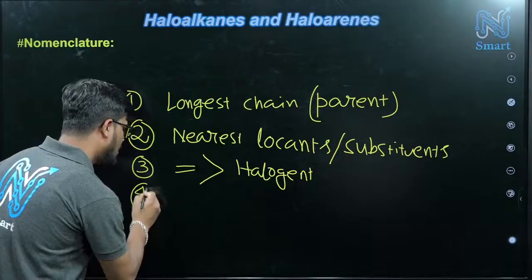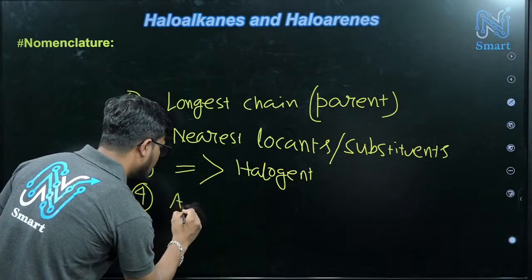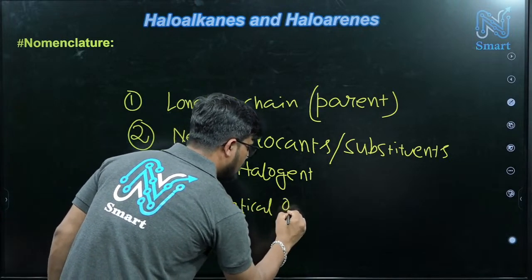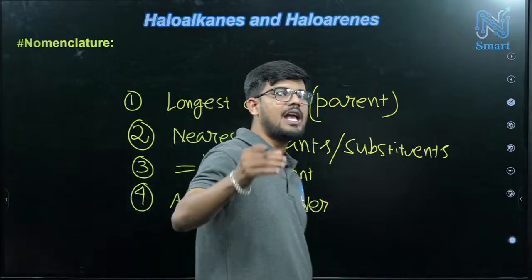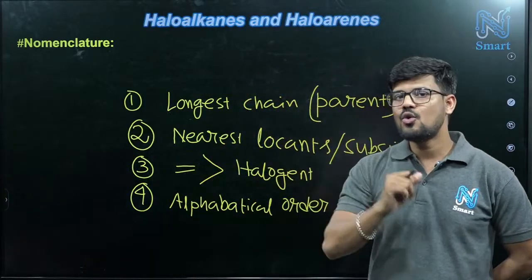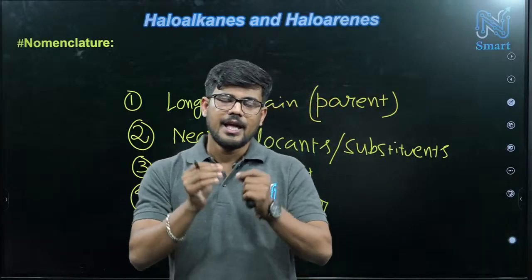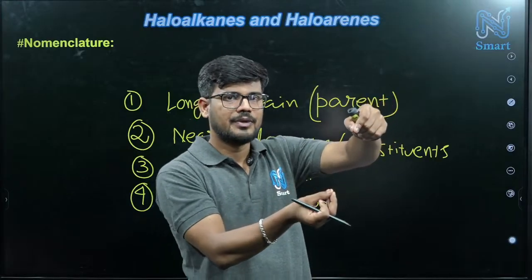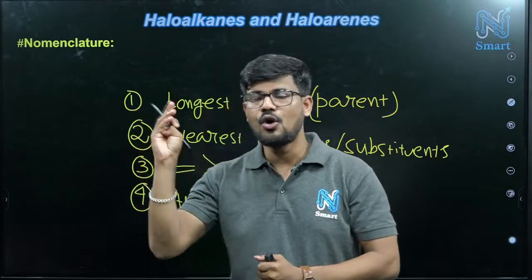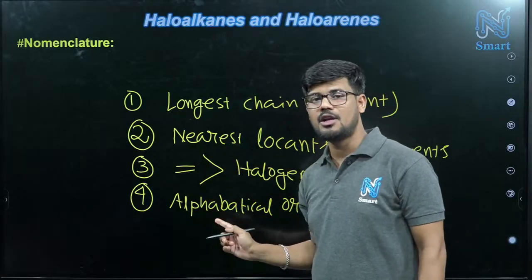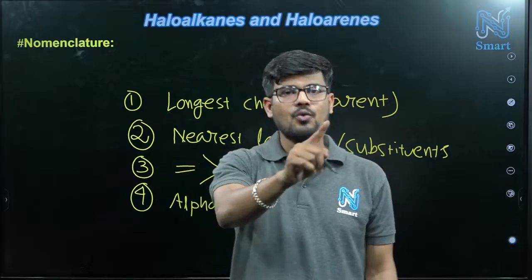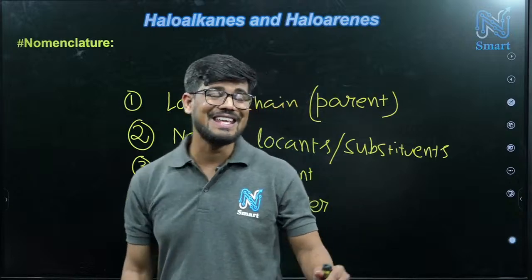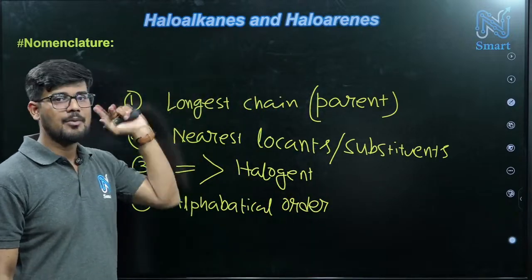Now the fourth one is alphabetical order. What does it mean? If you have two substituents like chloro and bromo, both at the same number, on the same carbon, then which will be first, chloro or bromo? Then we have to remember alphabetical order. B comes first, so bromo we will write first, then chloro.